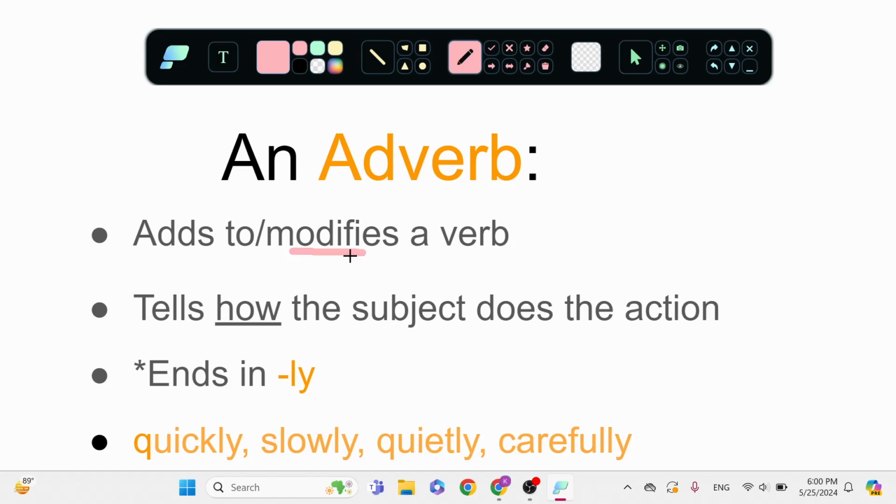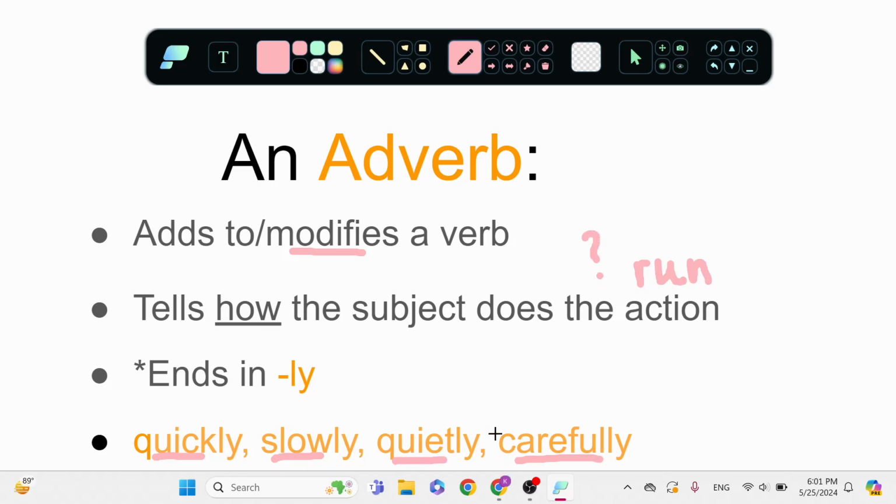So that's going to tell us how the subject does the action. How do they run, if that is my verb? How do they run? Do they run quickly, slowly, quietly, carefully? How do they run?